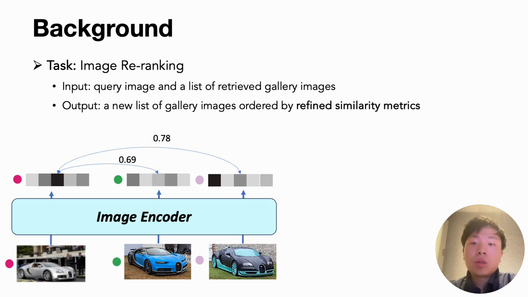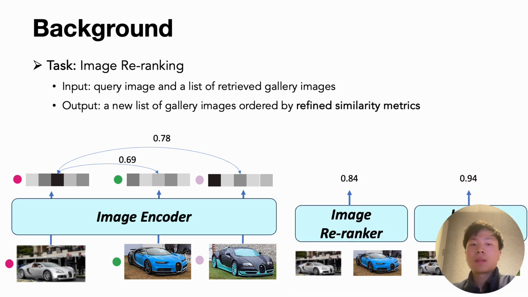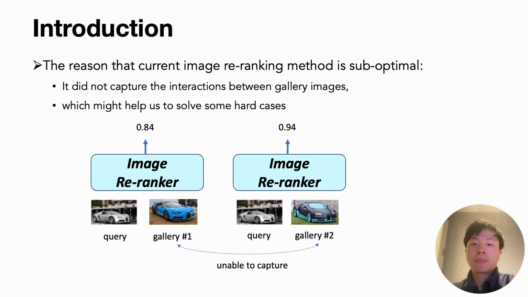When it comes to image ranking, we expect that such similarity metrics could be improved further, rather than relying on shallow interaction at a very late stage, for example, the dot product between embeddings. To achieve that, a standard solution is to use a cross-encoder that takes a pair of images simultaneously and produces a similarity score for this pair of images, just like we're seeing on the right side of the screen.